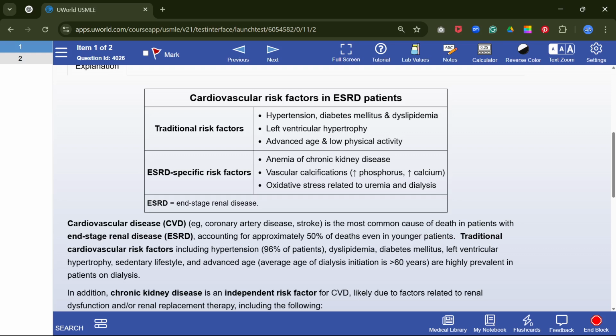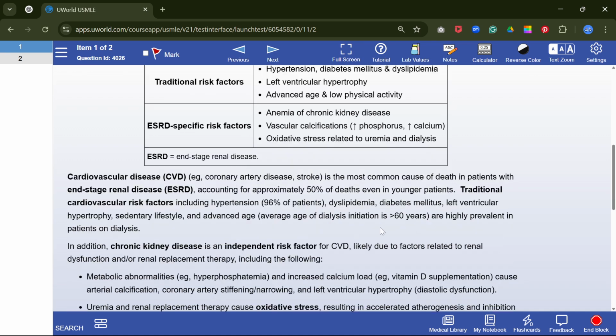Traditional cardiovascular risk factors such as hypertension, dyslipidemia, diabetes, left ventricular hypertrophy, sedentary lifestyle, and advanced age are highly prevalent in patients on dialysis.